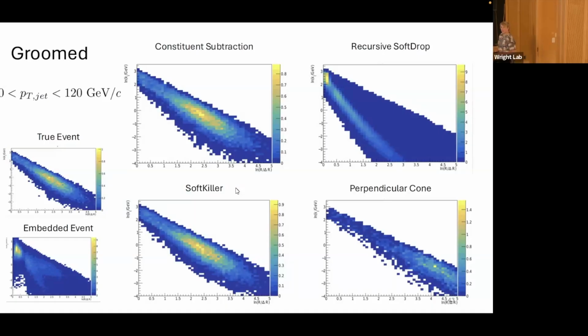I'm not sure. I think constituent subtraction and soft killer are actually eliminating particles from the event in a more uniform way. Recursive soft drop is really just getting things mostly around the edges. So I guess there's background particles that are closer to the center of the jet axis that recursive soft drop doesn't really pick up on.